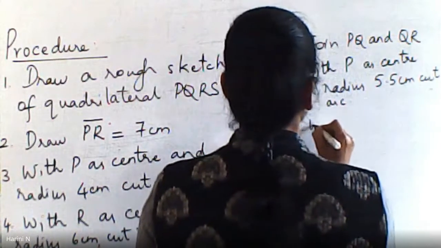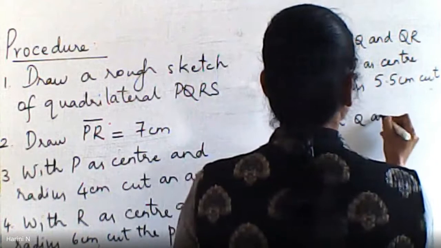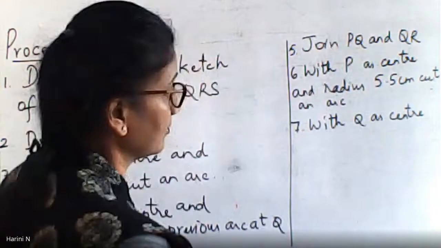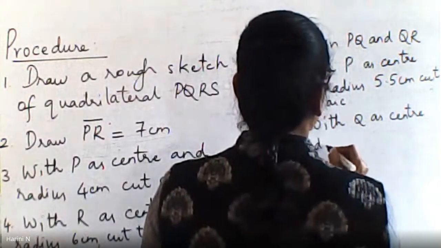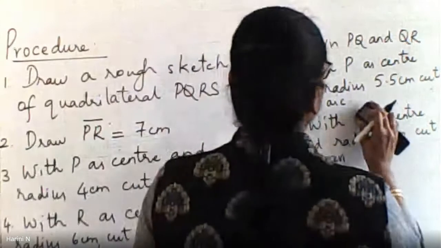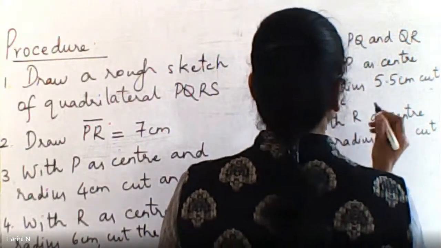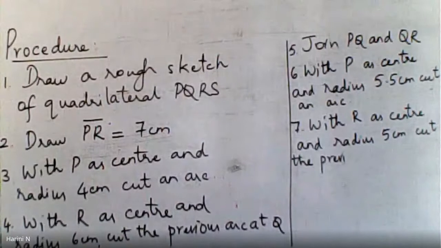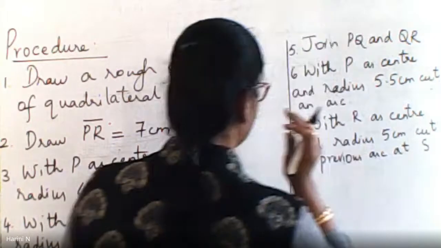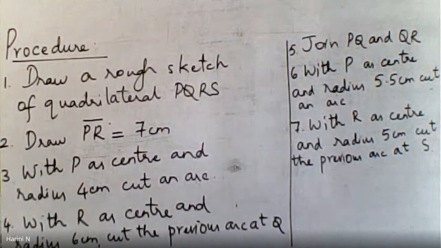Then the seventh point, with R as center, sorry, and radius 5 centimeters, cut the previous arc at S. Correct? Now is it all right? Yes, ma'am.